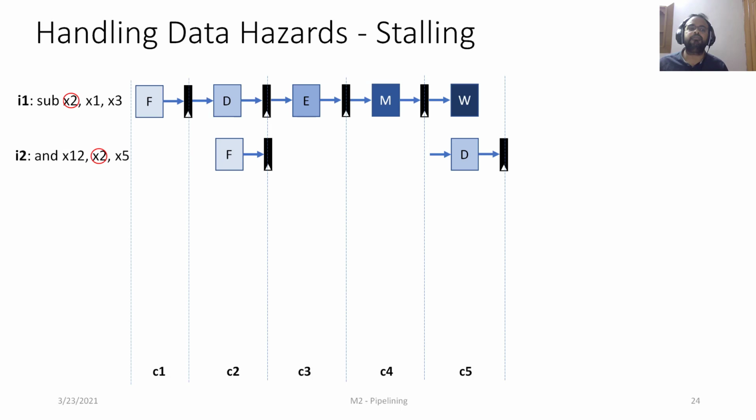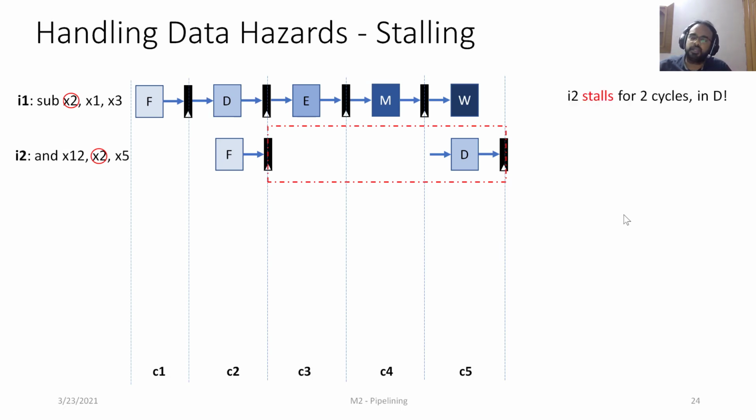In the second half, the register file will be read, specifically the value of x2 will be read, and that's when we are going to make progress to the next cycle. But what effectively happened is we waited for 2 cycles, or we stalled for 2 cycles. This is the simple stalling mechanism.